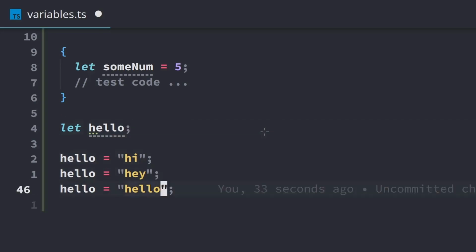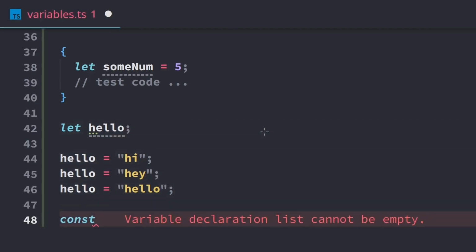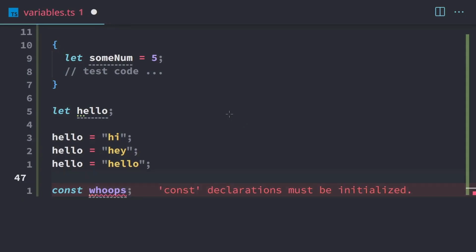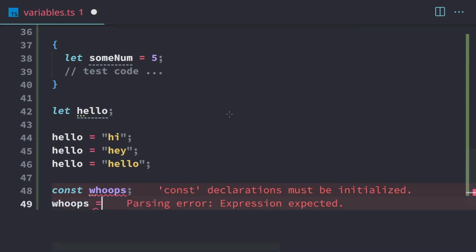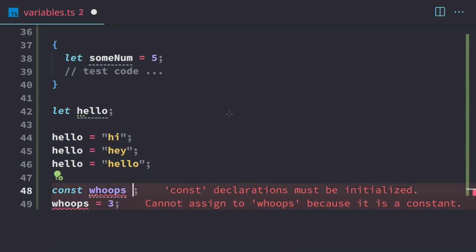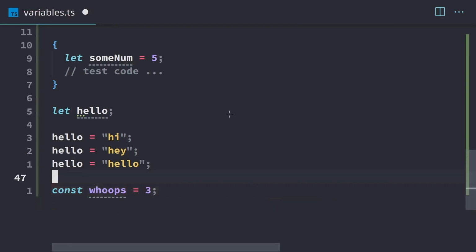The last thing I want to go over is using consts with an uninitialized variable. So I'll just call this one whoops, because it's not going to work. When we use consts, we're not able to create an uninitialized variable. And that's because whenever we use const, we only get one opportunity to assign it. And then if we try to say whoops equals 3, that's not going to work because consts have to be assigned immediately. So we have to assign it right there and then it'll work.